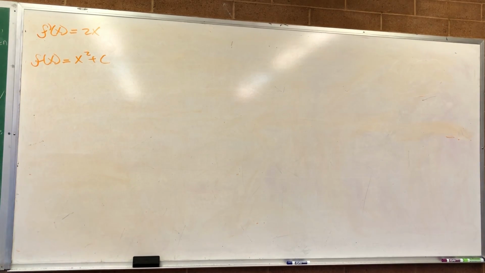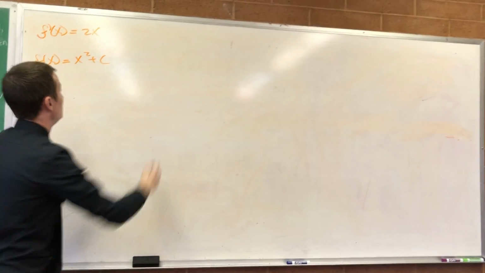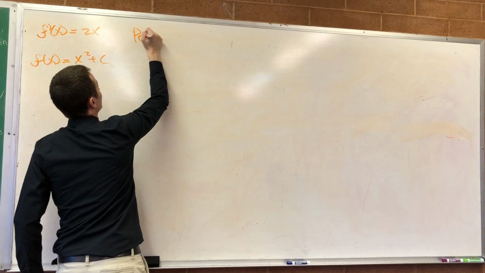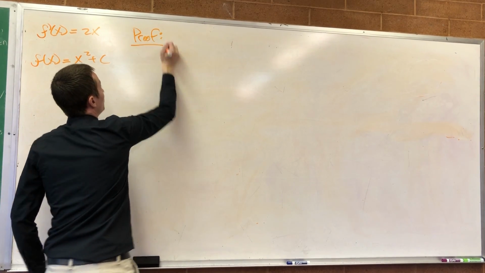So what we're proving here, maybe right to the side here so you can see how this is saying the exact same thing. Proof.